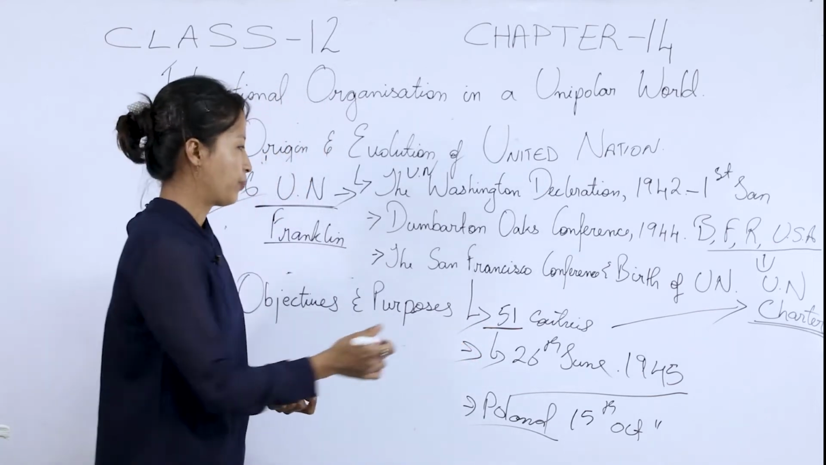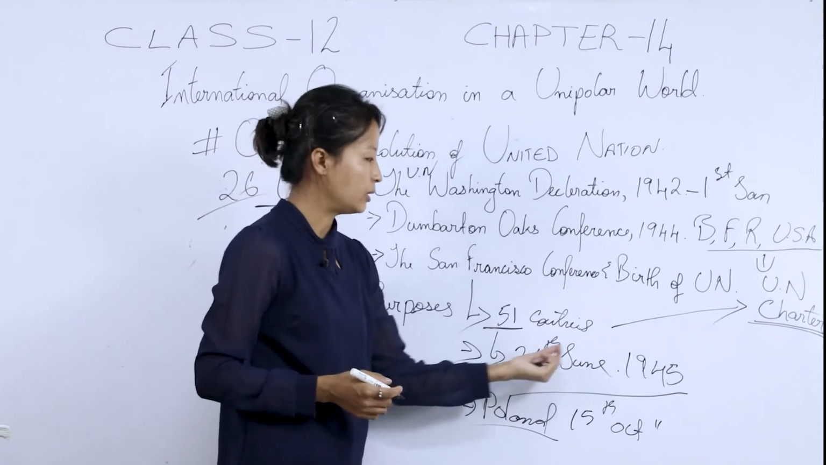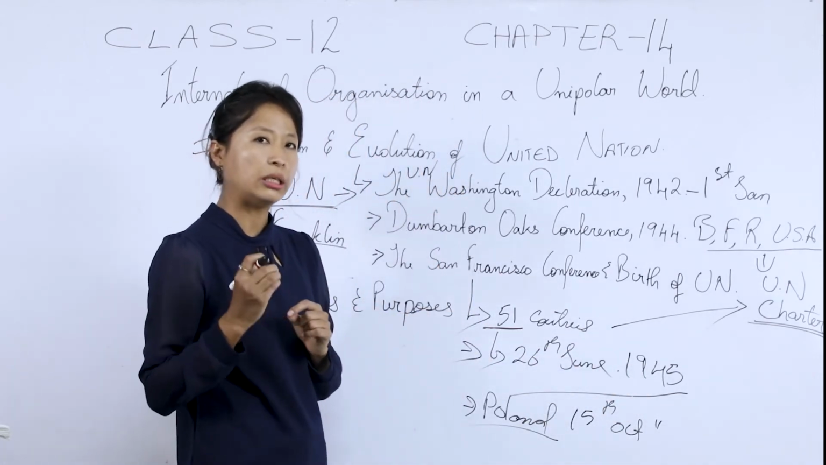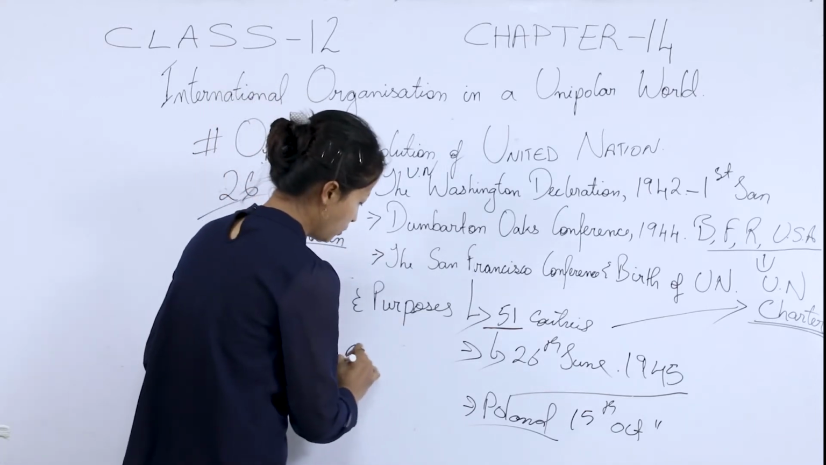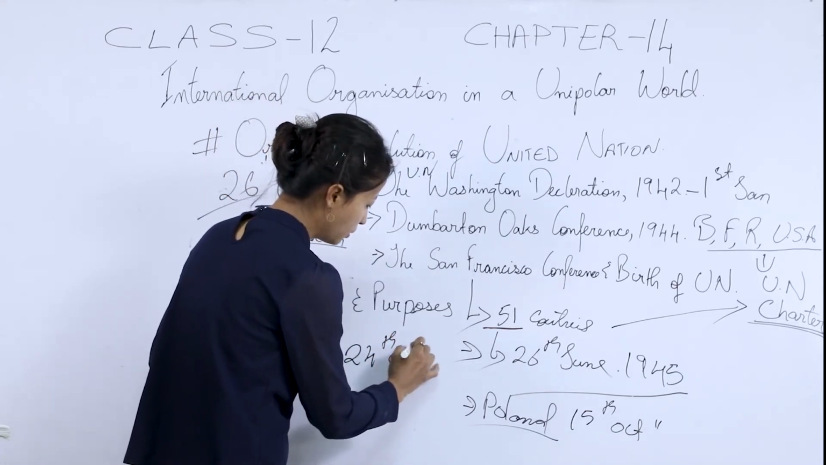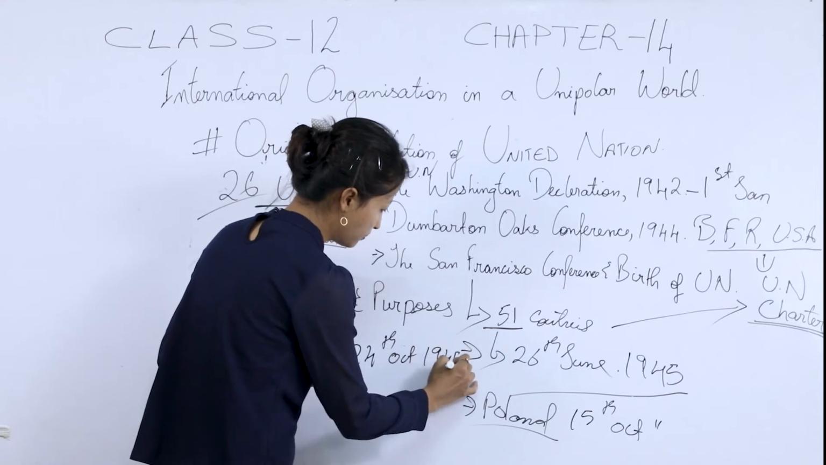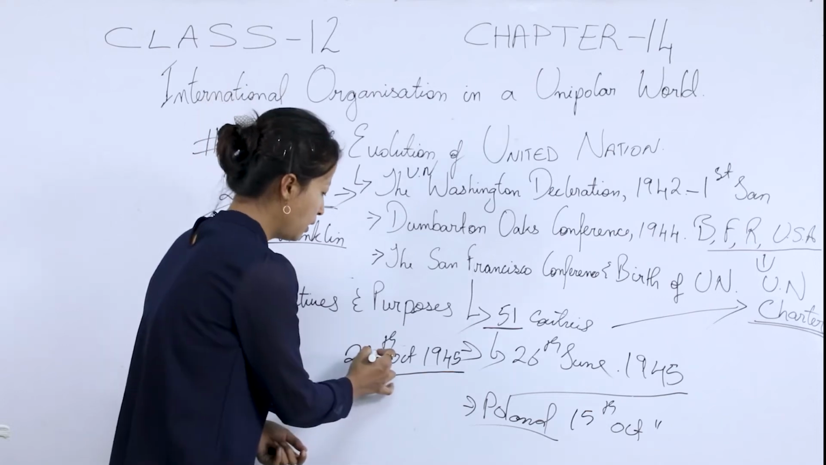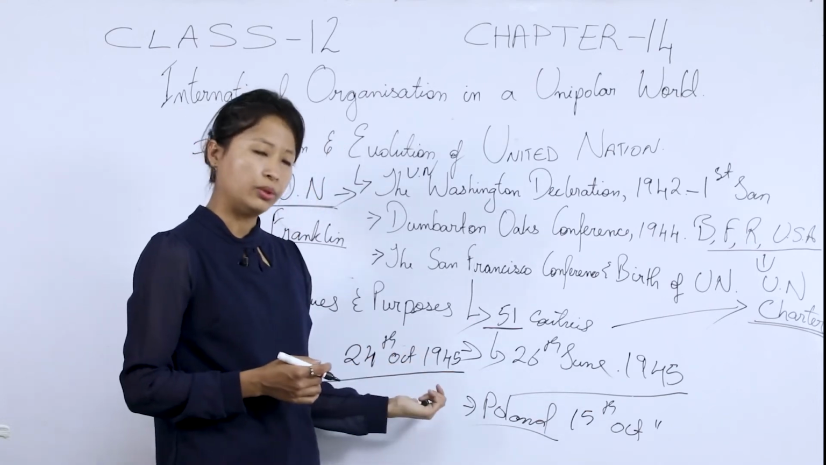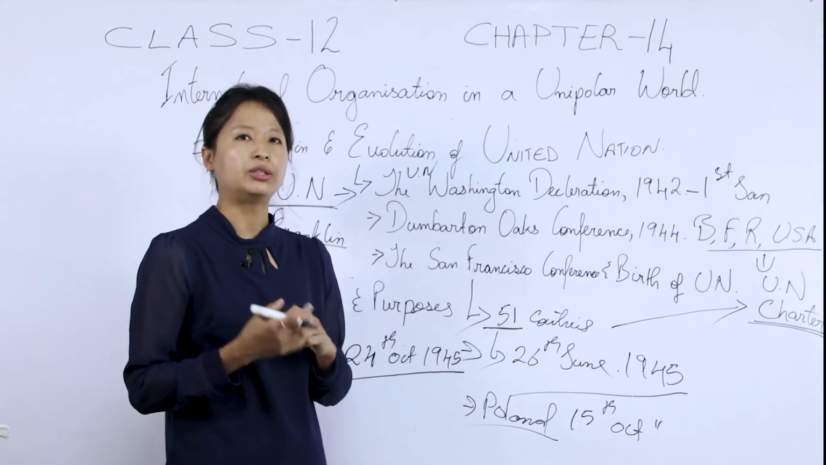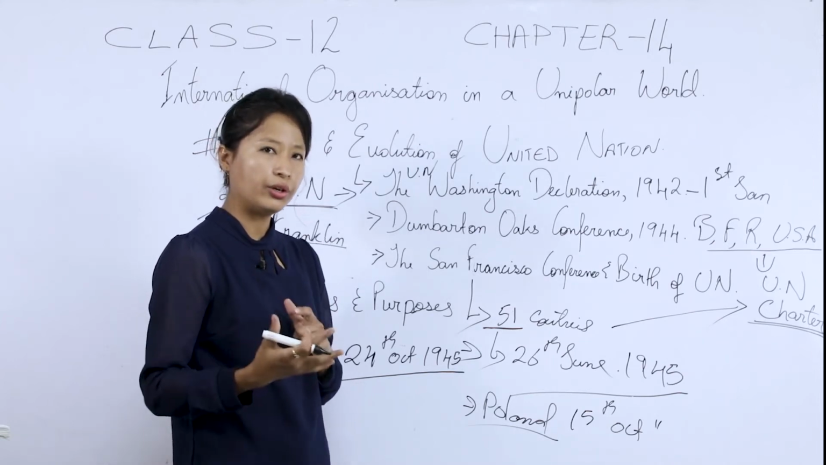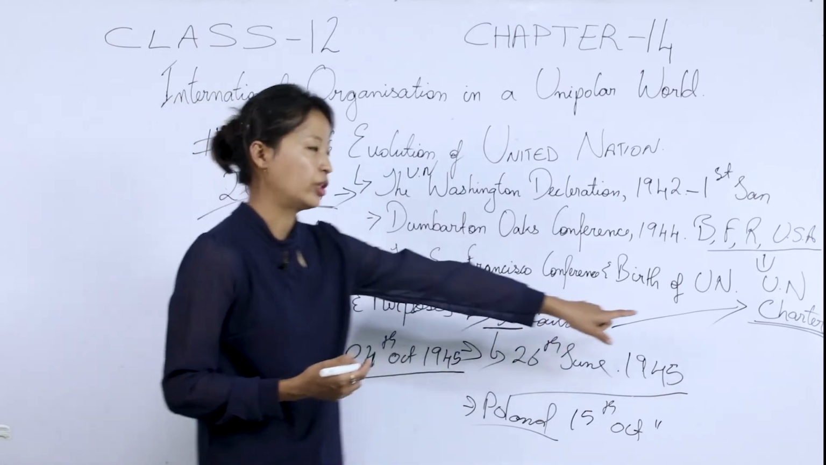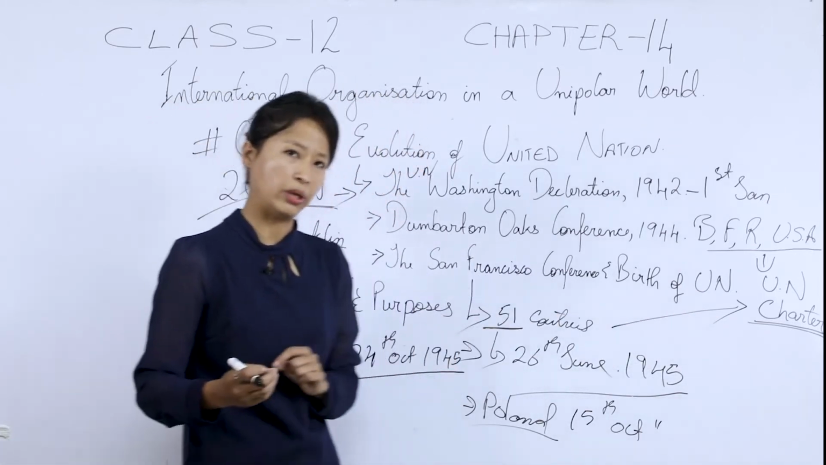Okay, now this charter, when they signed it in 1945, the actual working of the UN Charter came into force on the 24th of October 1945. That is why the 24th of October is celebrated as United Nations Day every year throughout the world, because it is on this date that the actual working of the charter took place, okay?